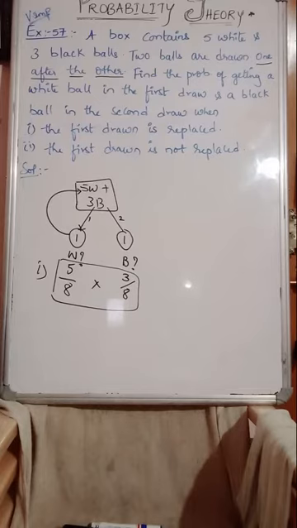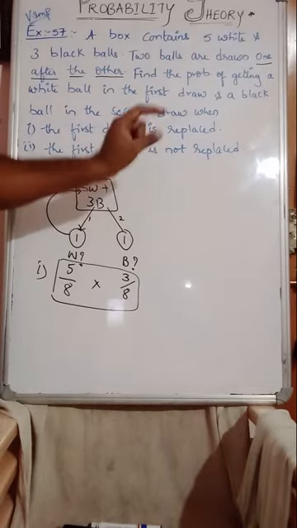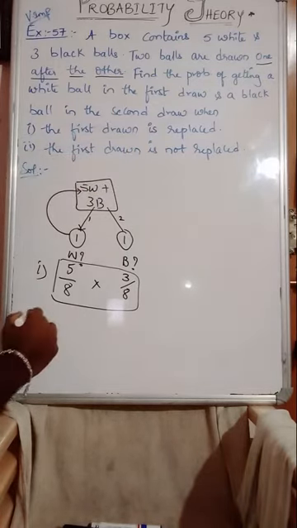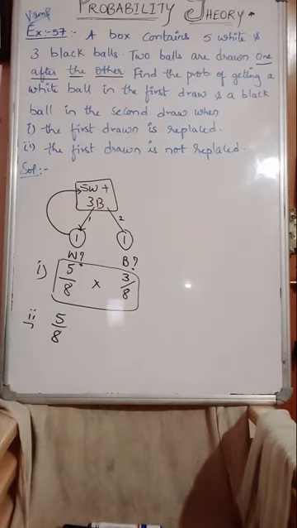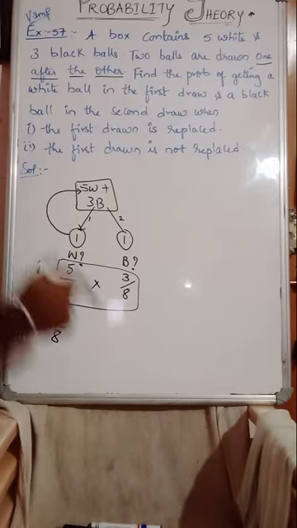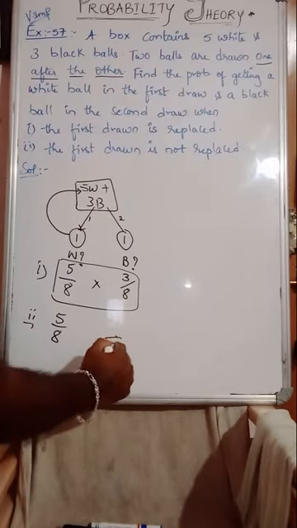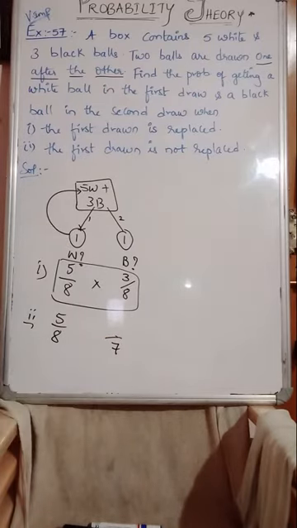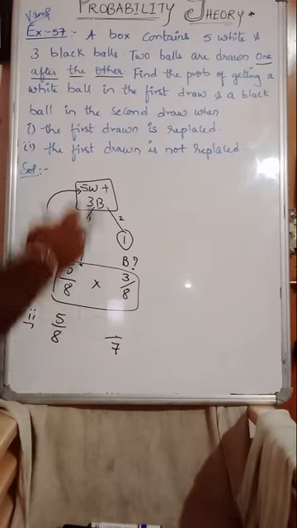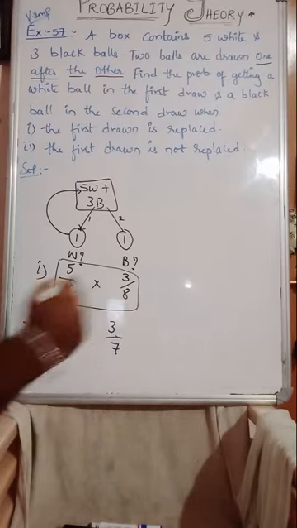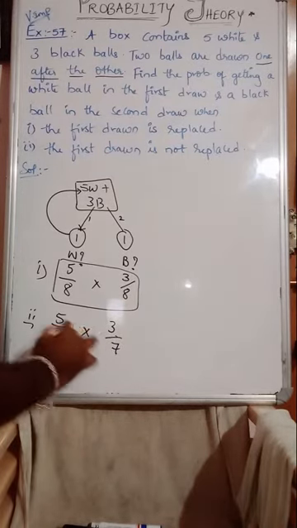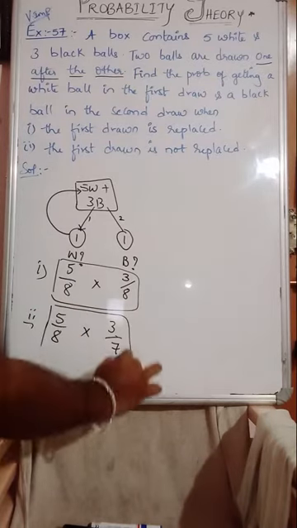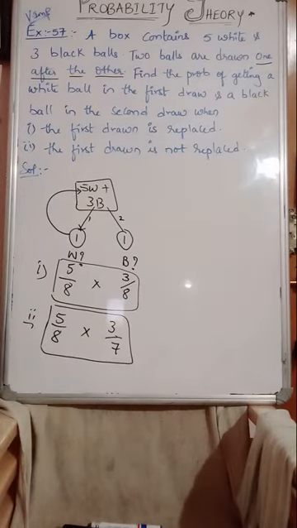Second question, what will it be? The first draw is not replaced. Again, the first draw will be 5 by 8, getting a white. And it is not replaced. When it is not replaced, obviously when you select a black ball, the total number of balls will become 7. And getting a black will be 3 by 7. You understand, guys? So multiplying these two will become the second answer.